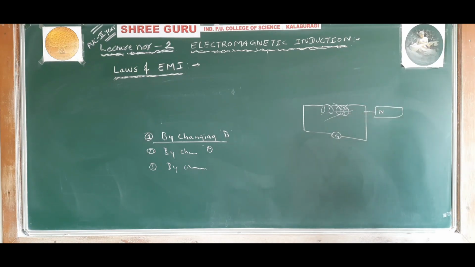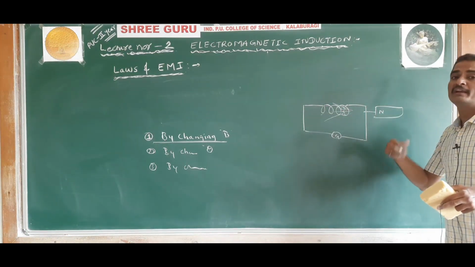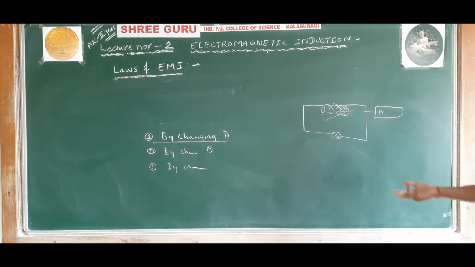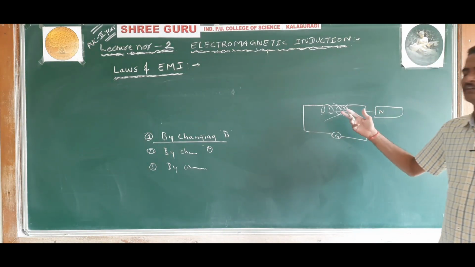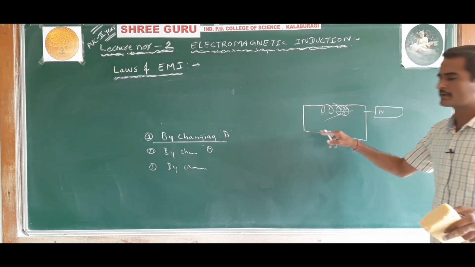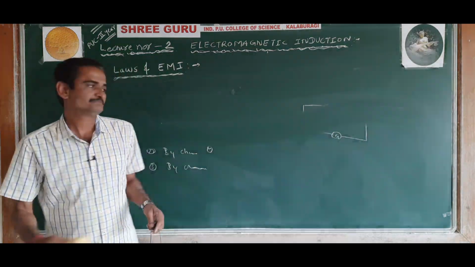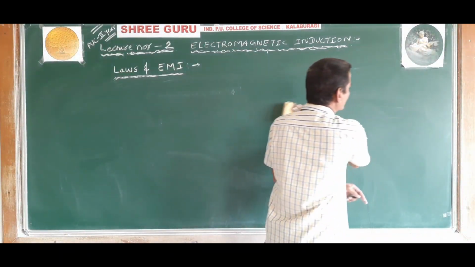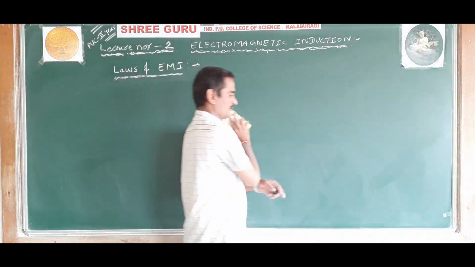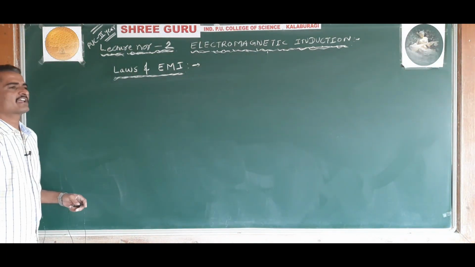Similarly, when the magnet moves away from the coil, the number of field lines inside the coil decreases. As a result, the magnetic field decreases, that is, the magnetic flux changes. So the change in magnetic flux induces an EMF and induced current, and the galvanometer shows deflection. That is by changing the magnetic field. Now, by changing the area of the coil, that is called motional EMF, or you can say by changing the area in the magnetic field.